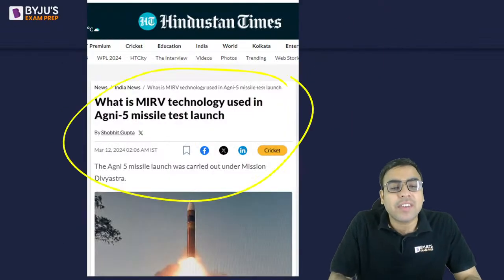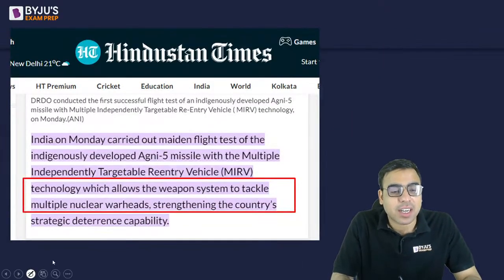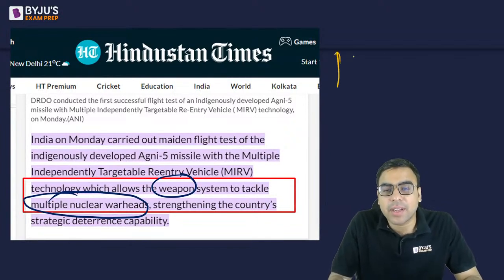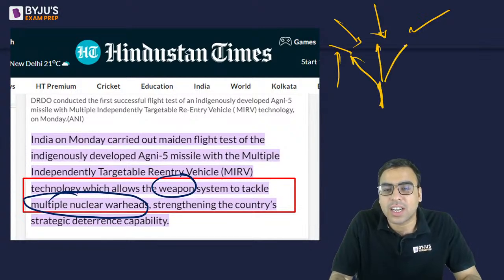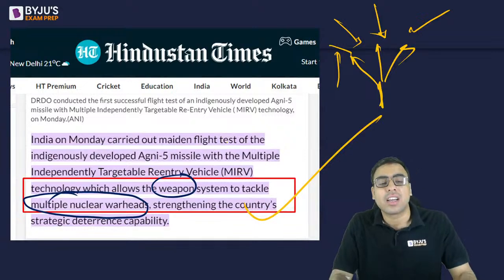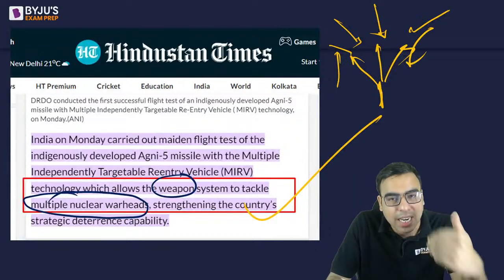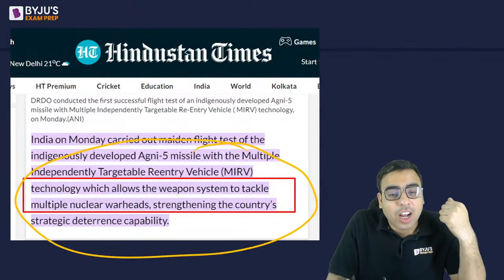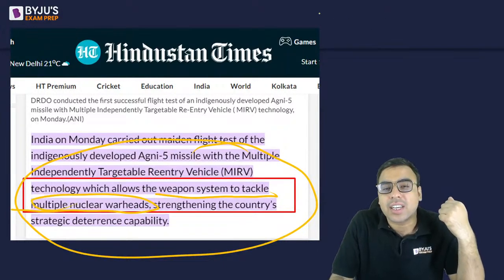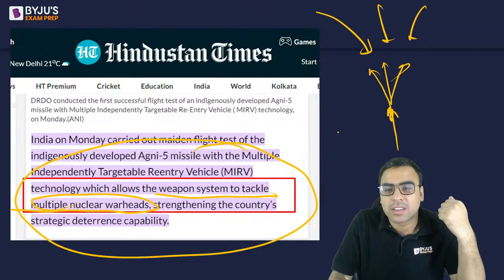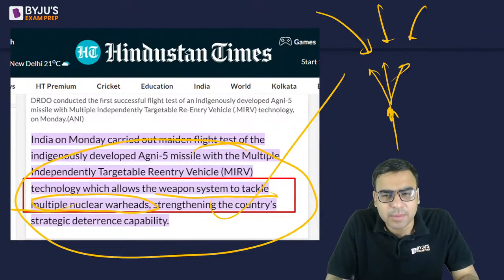Now, what is MIRV technology? Very few countries have this technology. It allows the weapon system to tackle multiple nuclear warheads. If nuclear attacks come from multiple places, this one missile can handle them. That's the idea: strengthening the country's deterrence capability. Deterrence means that if an enemy attacks, we can defend back. So if an attack comes from here and from here, this one missile will go and attack all these three, and like that. I'm just giving a rough idea.